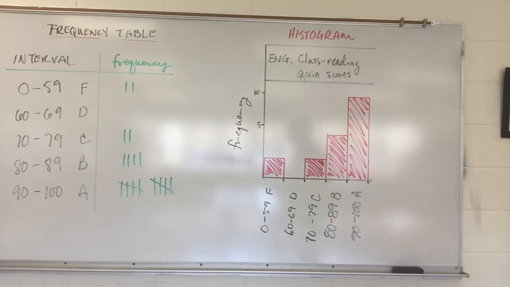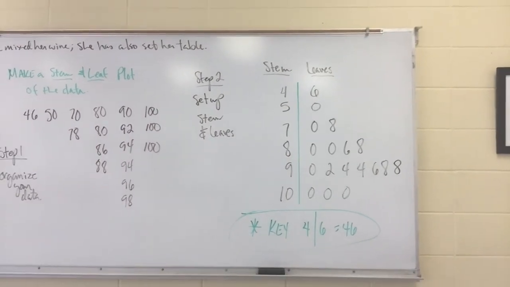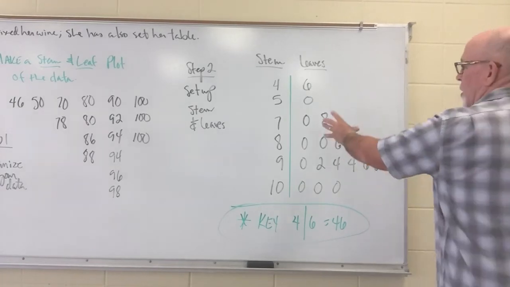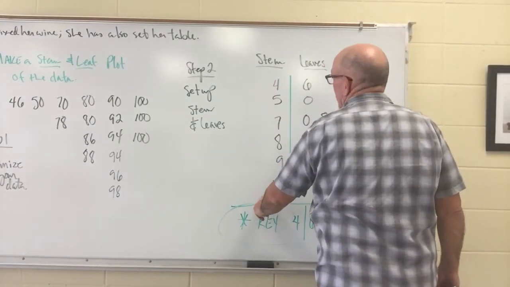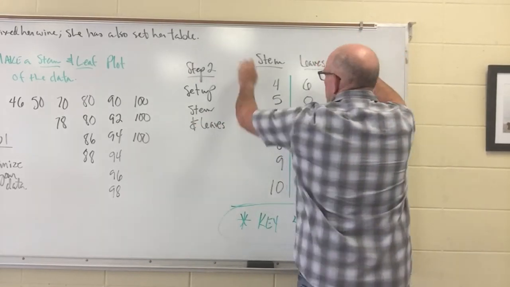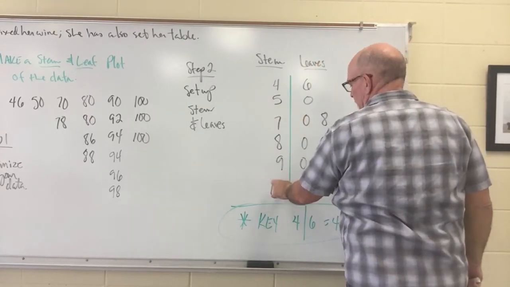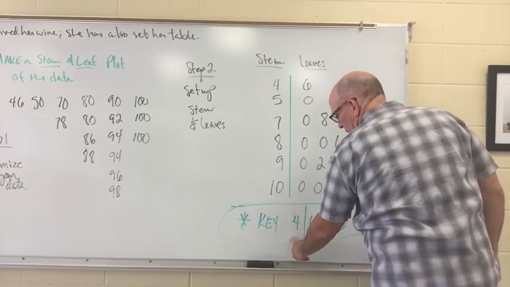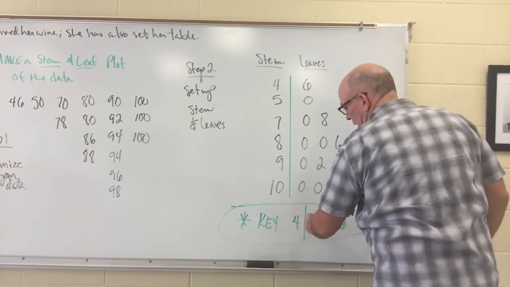You will see I'm going to turn it back around to the stem and leaf plot for just a second. You may see a stem and leaf plot that has leaves on one side of the stem and then another green mark, okay, or a branch, and then leaves on the other side. And it could be boys versus girls, it could be set A versus set B. Stem remains the same, okay. The key would remain the same, except for you would need another branch and then another number on the other side. So say, for instance, you had a